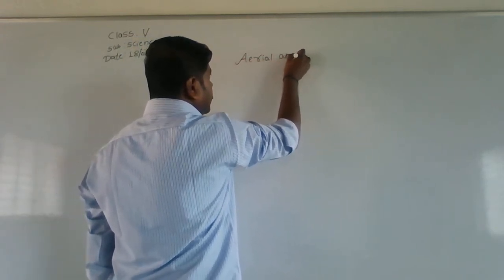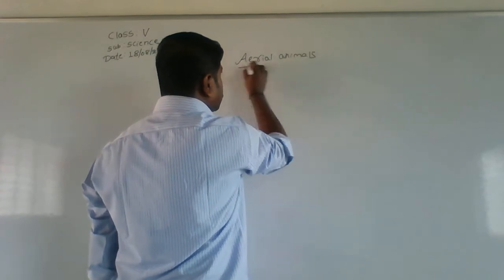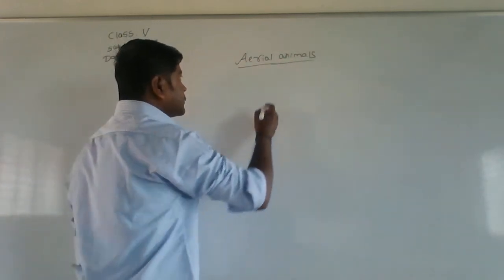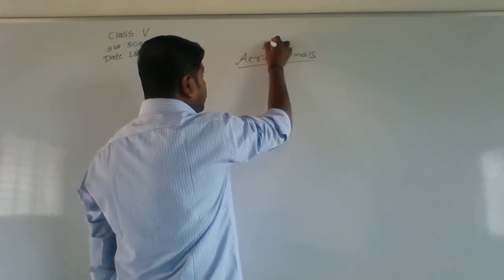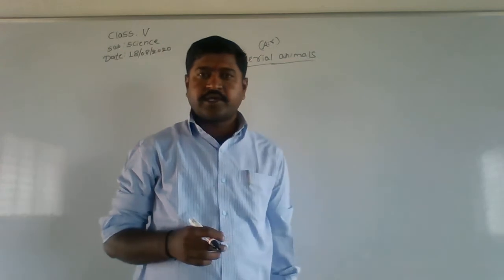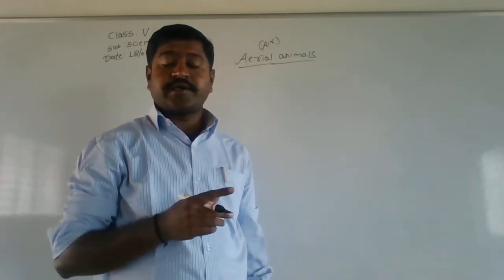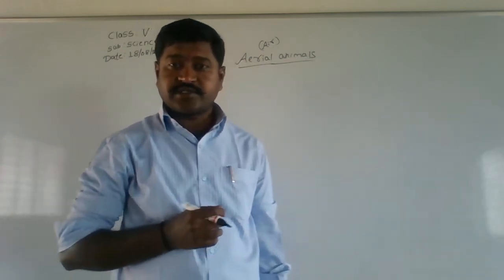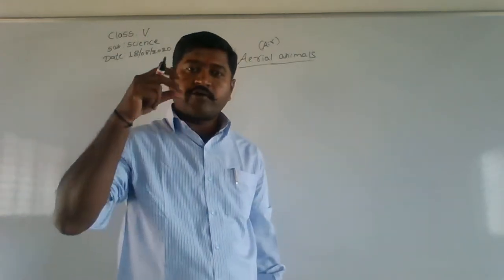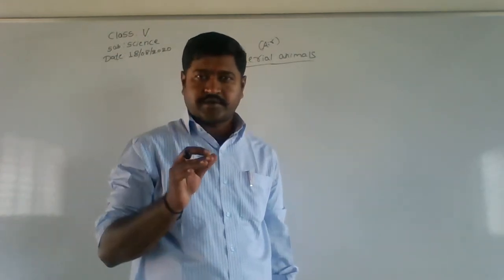Aerial animals. What are aerial animals? Aerial means air. Whenever floods occur, there will be an aerial view by government officials, right? That aerial view means having a view through air.